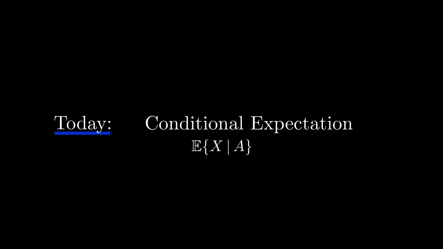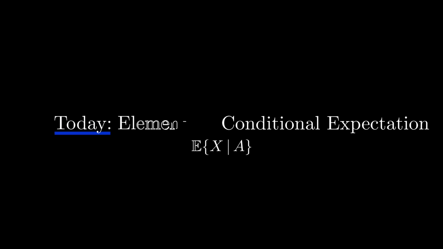In today's video, we will cover the conditional expectation given that an event A has happened, also called the elementary conditional expectation. So, if we simply look at the terms involved, what could that conditional expectation be? If we recall for a second that the expectation of a random variable X is simply the probability weighted average of all the values X can take, then there's a natural candidate for what a conditional expectation should be.